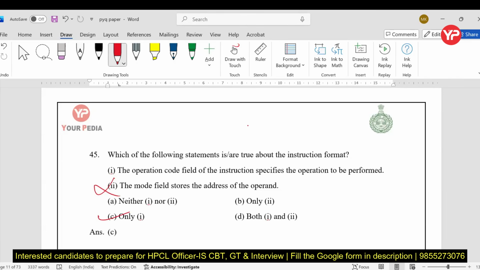The opcode tells the CPU which operation to execute, such as add, sub, load, store. The mode field mainly specifies the addressing mode, that means how the operand address should be interpreted, that it may be immediate, direct, indirect, etc. Fine.